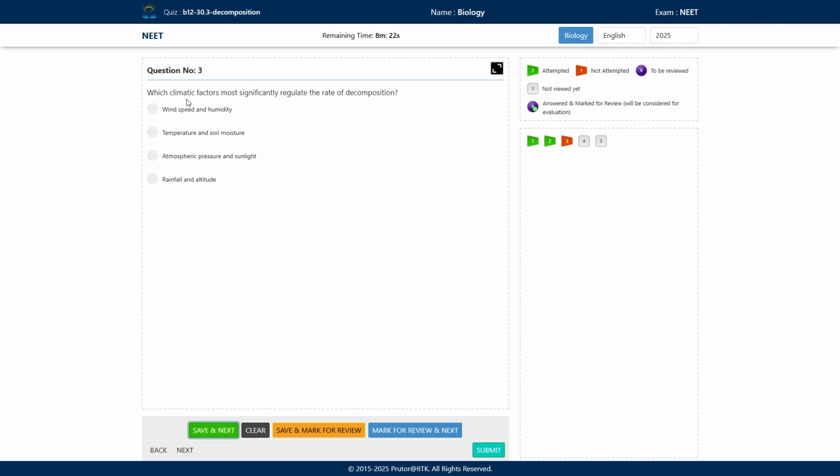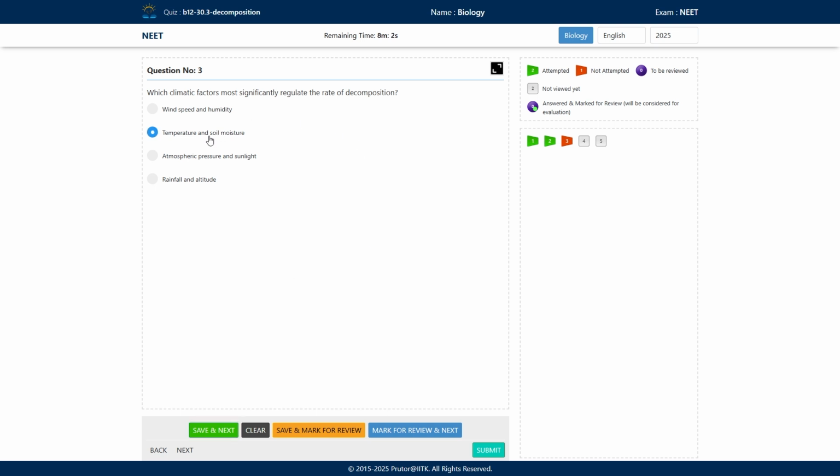Next one, which climatic factors most significantly regulate the rate of decomposition? The options are wind speed and humidity, temperature and soil moisture, atmospheric pressure and sunlight, and the last one is rainfall and altitude. What will be the correct answer?